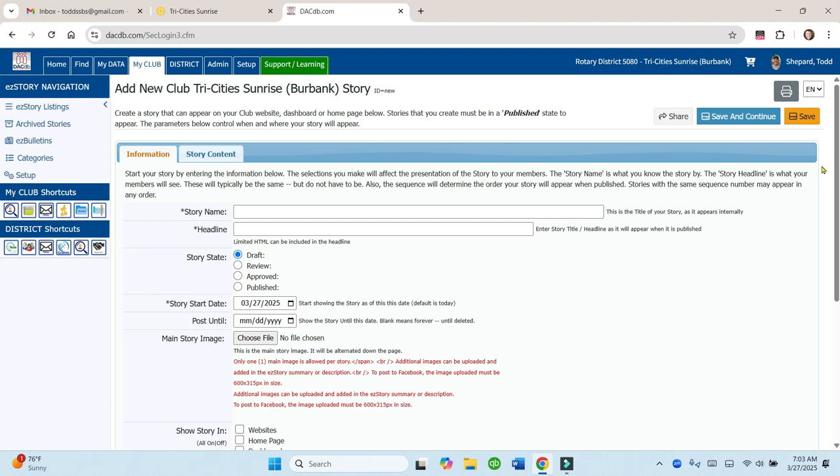Once you're done with the story, what you want to do is hit the save button, and it will save it, and it will go immediately to your website and wherever else you directed it. And that's it. That's Easy Stories.